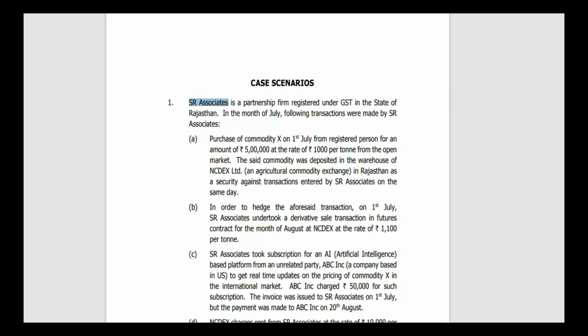From this we can calculate how many tons: 5 lakh divided by 1000, that is 500 tons. The said commodity was deposited in the warehouse of NCDX, an agricultural commodity exchange also situated in Rajasthan, as a security against transactions entered into by SR Associates on the same day.